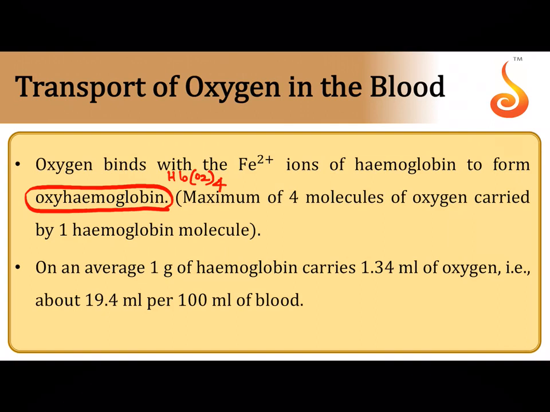Okay, then on an average 1 gram of hemoglobin carries 1.34 ml of oxygen. So every 100 ml of your oxygenated blood has about 19.4 ml of oxygen carried in it. So remember that there is about 1 gram of hemoglobin which can carry 1.34 ml of oxygen. So in 100 ml of blood there will be about 19.4 ml of oxygen.